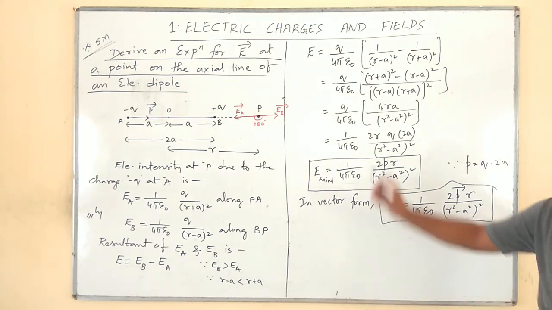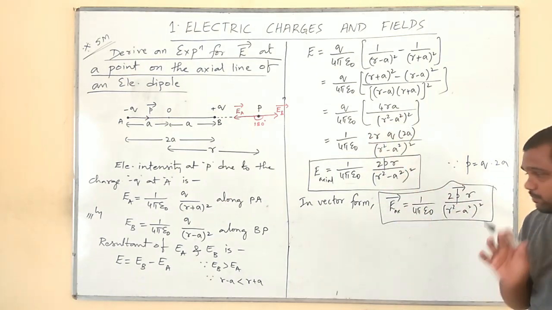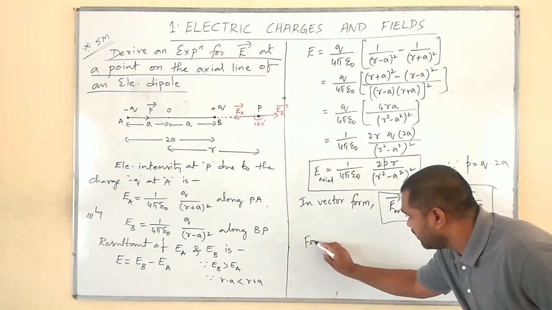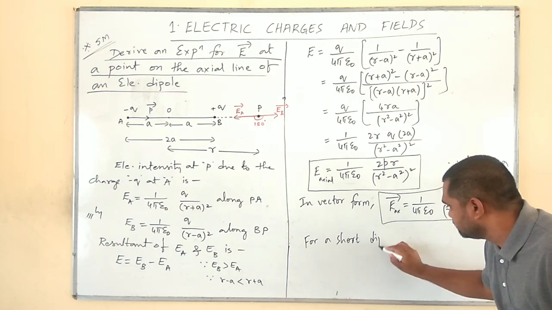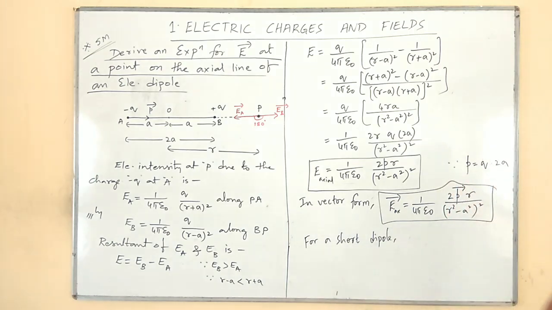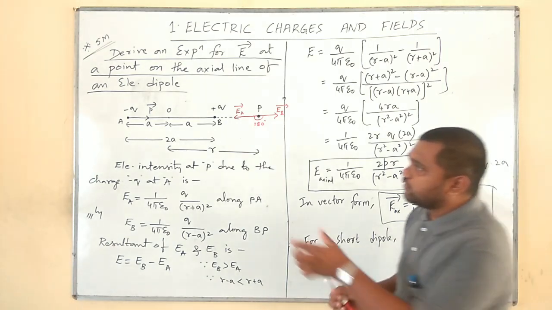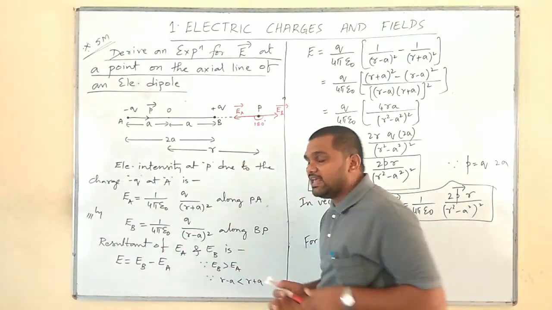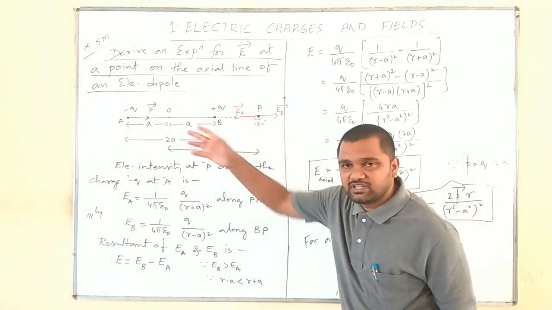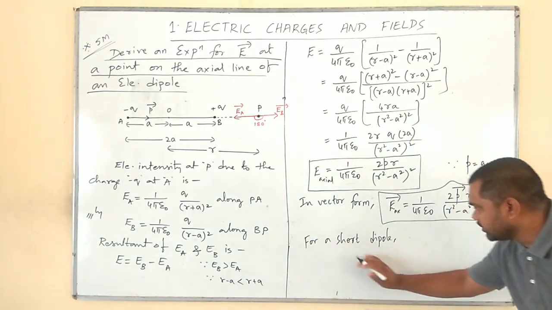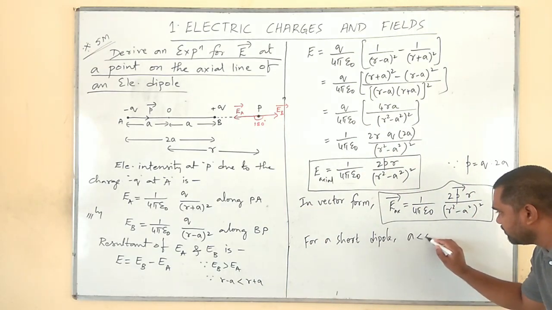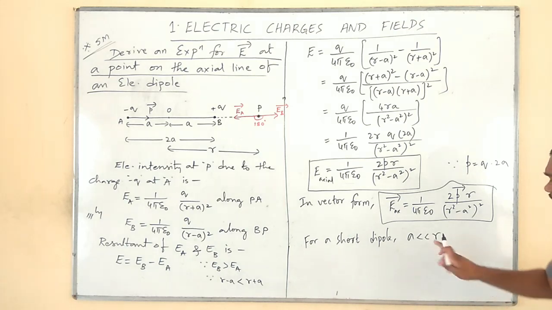Suppose the given dipole is a short dipole. For a short dipole, the distance 2a is very small. Therefore, a becomes negligible when compared to this small r. For a short dipole, a is very much less than r, or r is very much greater than a.